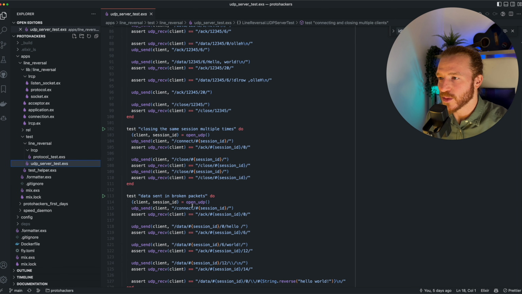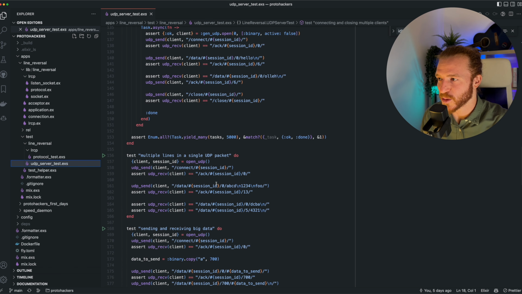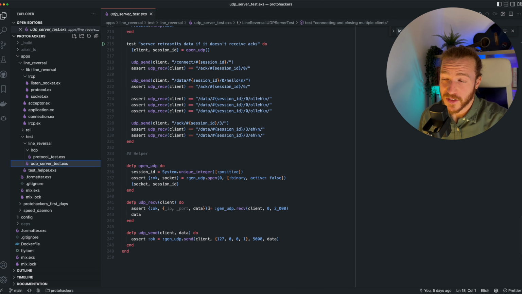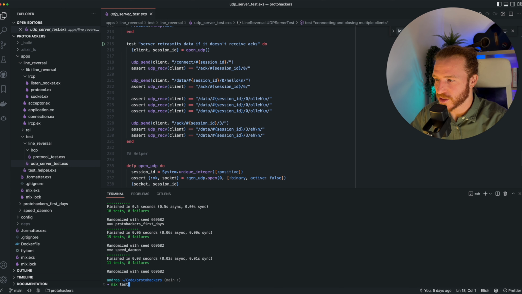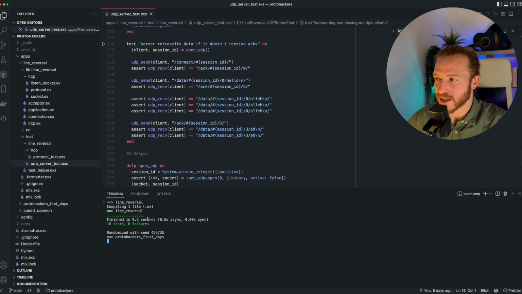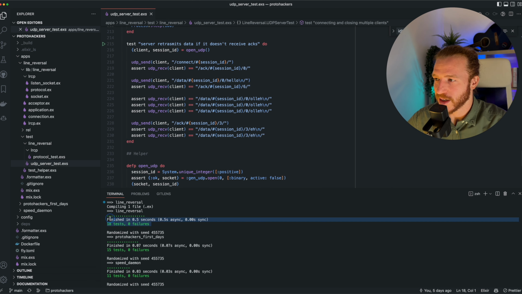We also do broken packets and repeated data and all those sort of things that will happen in UDP. So it's really good to make sure you write extensive tests. Here we have 250 lines of tests. Yeah, that's pretty good. And they all pass, to make sure that I'm not lying. Yep, line reversal, 18 tests.